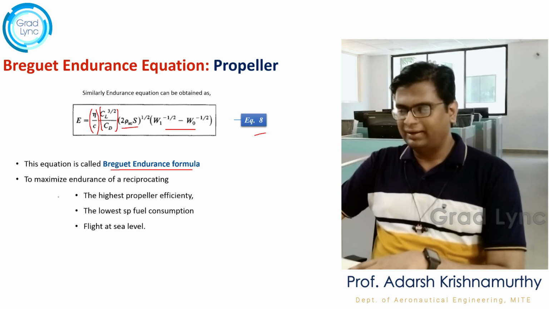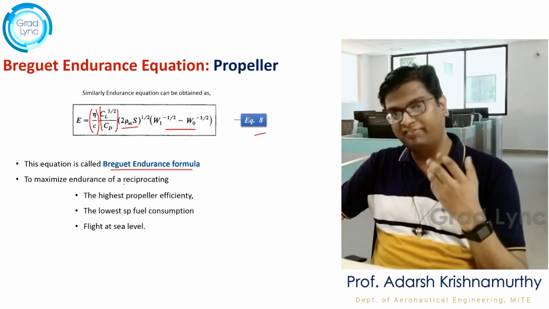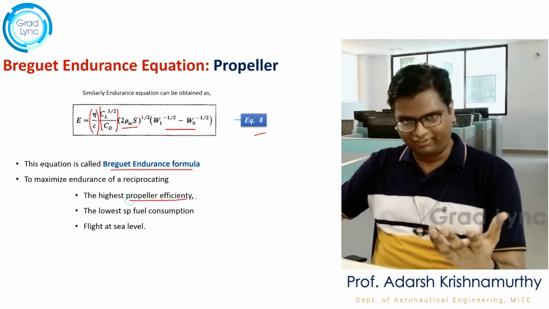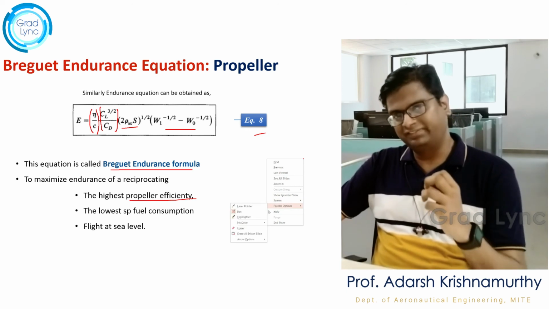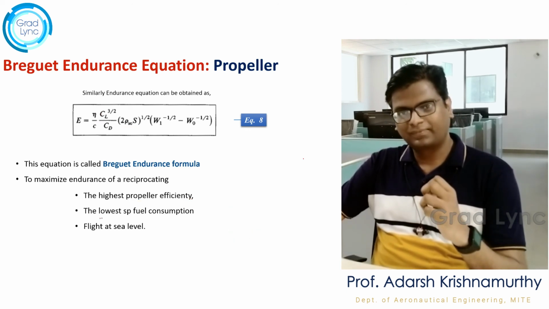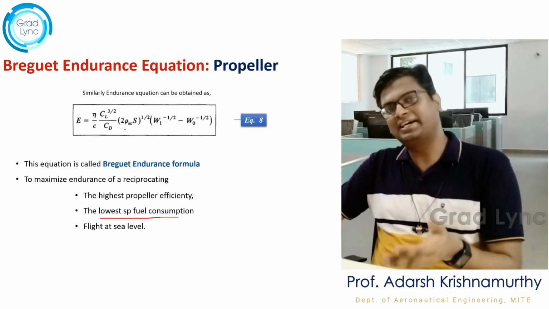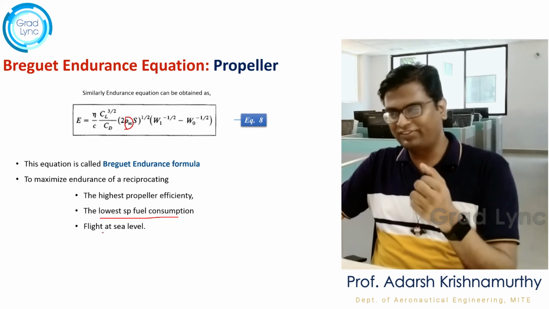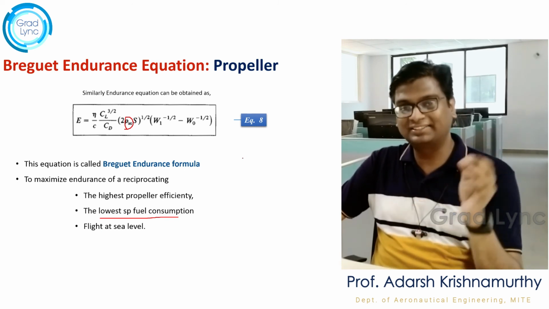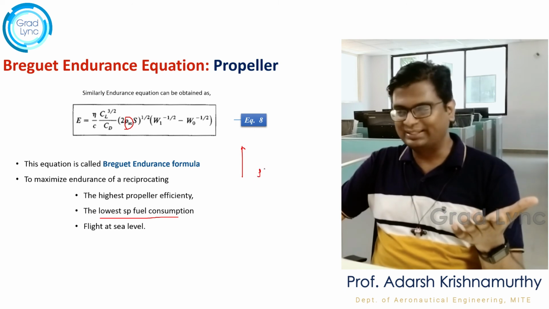Maximum endurance is possible, of course, when the propeller efficiency is high, as obvious as that, and with low specific fuel consumption. And since it depends on density, as the altitude increases, the endurance reduces. Why? Because as altitude increases, density is going to reduce. Getting the point?